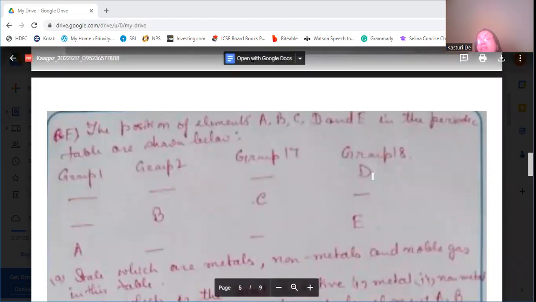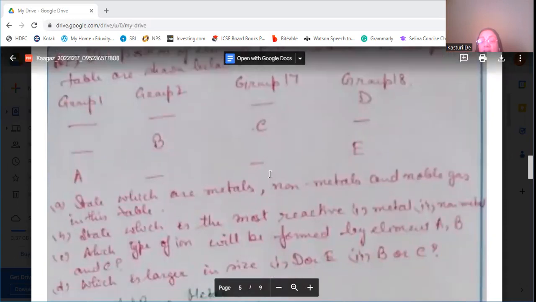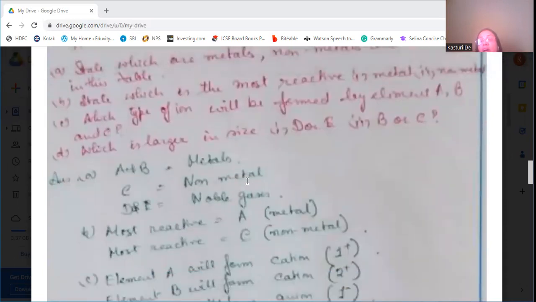Group 18, D and E, those are inert gases, so they are noble gases. Then which is the most reactive metal or non-metal? A is the most reactive metal, and C is the most reactive non-metal.